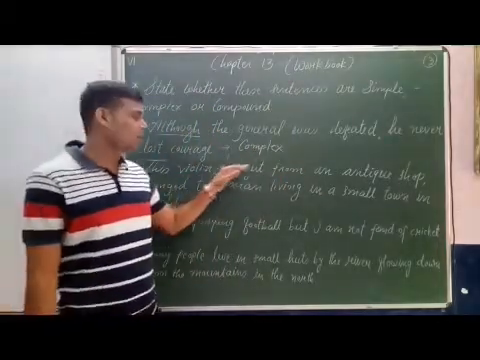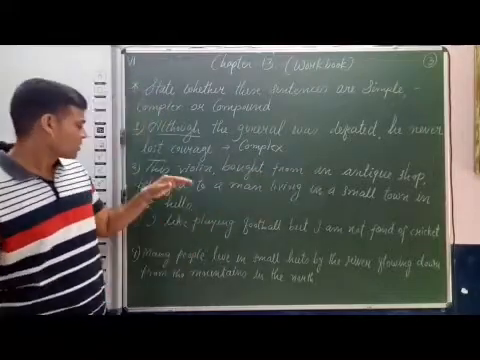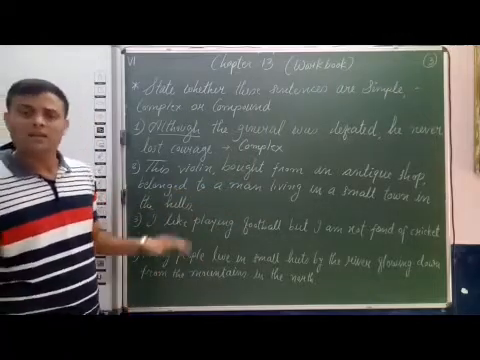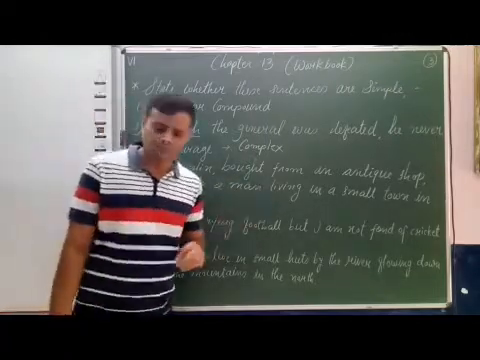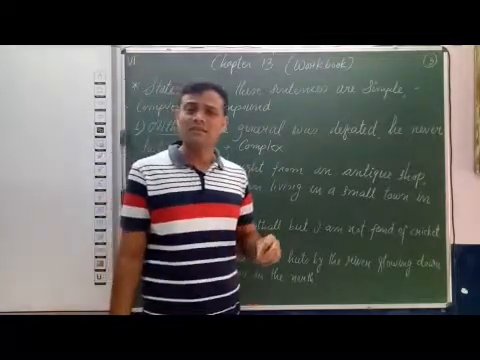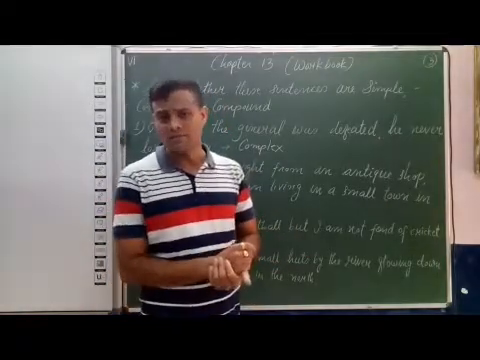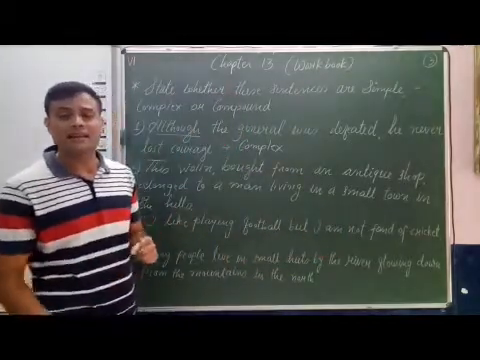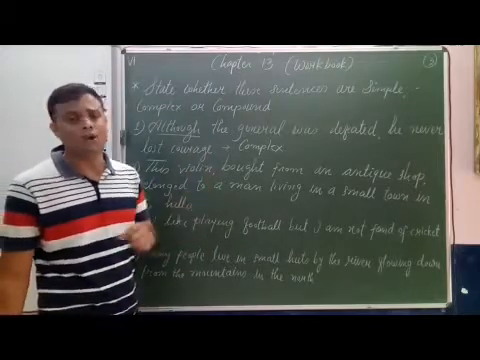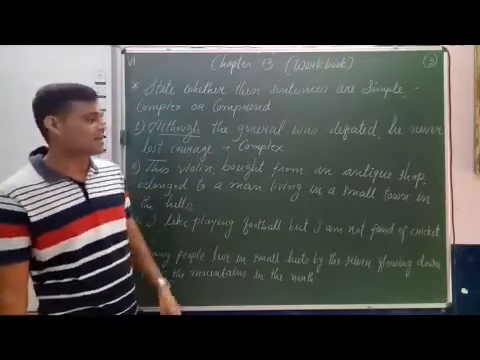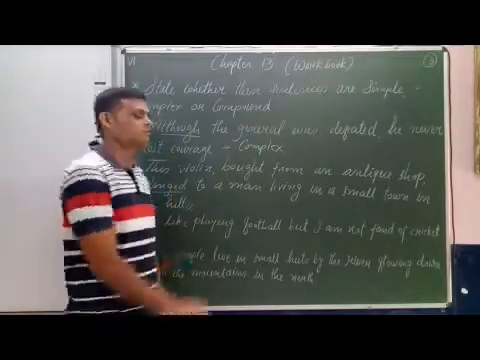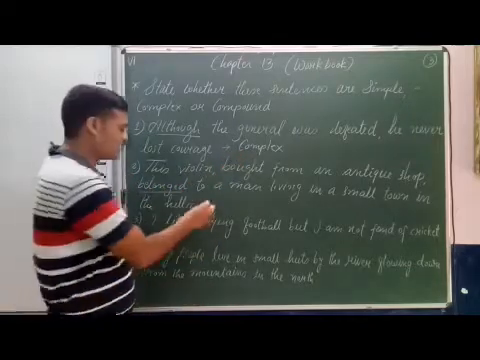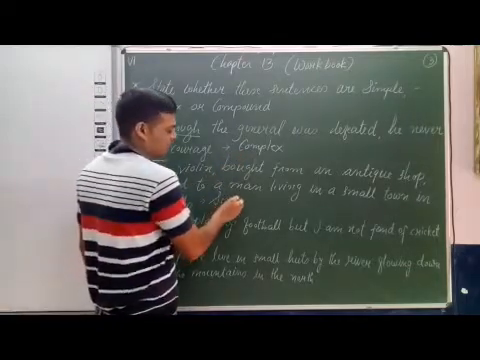Second, this violin bought from an antique shop belonged to a man living in a small town in the hills. At the beginning, when we see this sentence, it seems a long sentence. But if you observe it carefully, you can see that it has only one finite verb that shows the tense of the sentence, and it is belonged. And the sentence has only one finite verb. It is called a simple sentence.